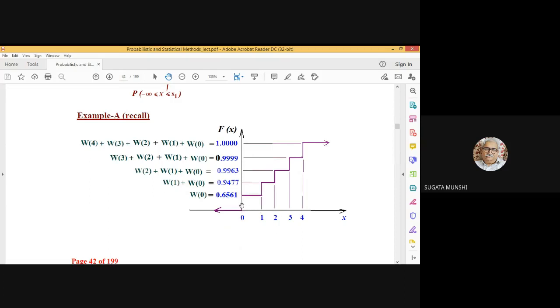The strength of the impulse here will be 0.6561. What will be the strength of the impulse there? The difference between these two. So it will actually be W1, the strength of the impulse here. The strength of the impulse there at x equal to 2 will be equal to W2. Isn't it? The height of the discontinuity will be the strength.